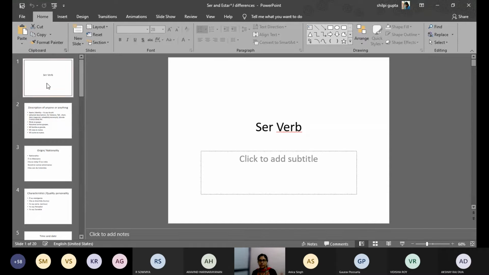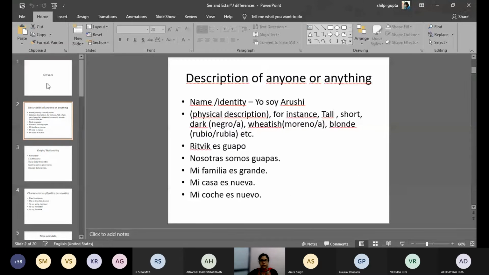I just said that ser is used for identity, but sometimes it is confusing, or sometimes there are other uses also. So that's why I just want to give you more clarity into it. So let's go to the ser verb. I do not need to discuss the conjugation of the verb, we have already done that. First I will talk about the description of anyone or anything. Like I used to tell, yo soy guapa, tú eres guapa, los chicos son guapos.